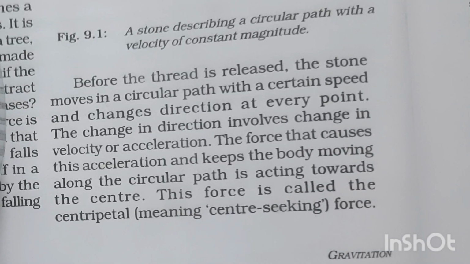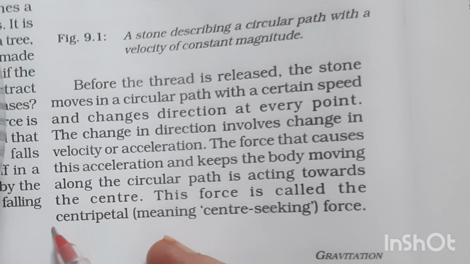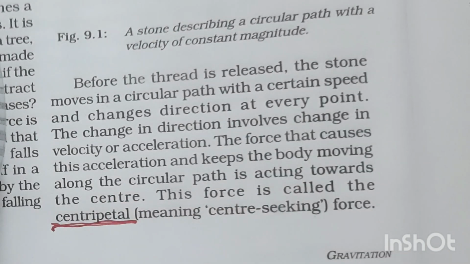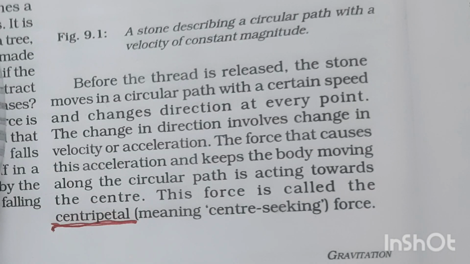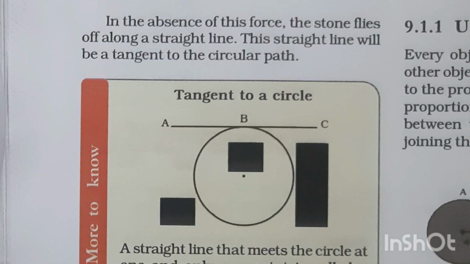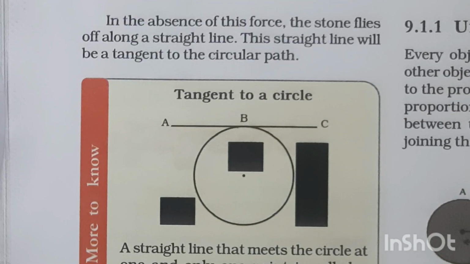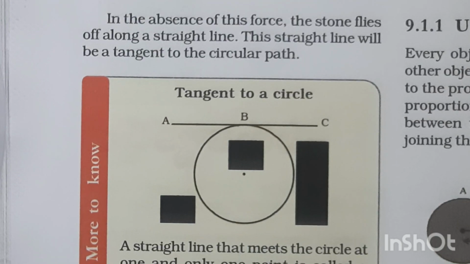You can underline that, centripetal force. What is centripetal force? When an object is in circular motion, there will be a force which makes the object move towards the center, or get pulled towards the center. That central attractive force is called centripetal force. In the absence of this force, the stone flies off along a straight line.